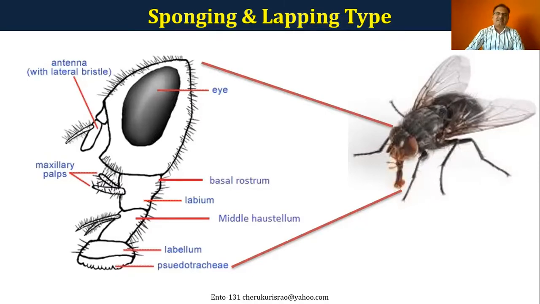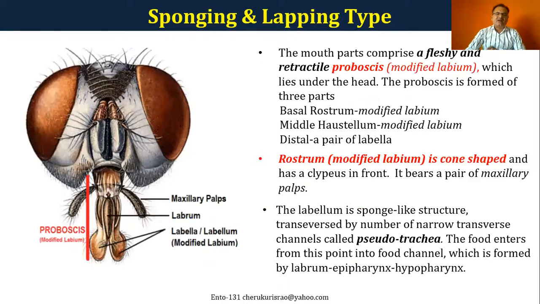In these mouth parts, most of the different parts like the upper lip, mandibles and maxillae are basically not existing. The entire proboscis is a modified lower lip. That's what I was telling. The lower lip is extremely important, and it is the one which is modified into various structures in almost all the modifications. So this entire rostrum is a modified labium, which is cone shaped.